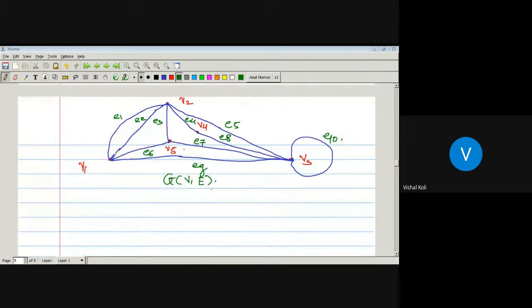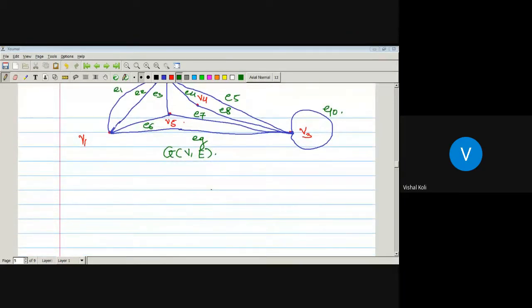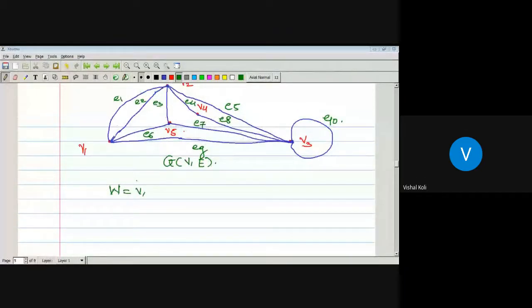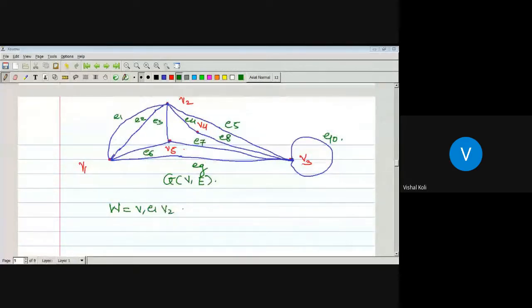Okay, so first we will take one walk from vertex U to vertex V. That is, here we will take a path from V1 to V5. So let us take walk W as V1, E1, V2, E5, V3, E10, V3, E5, V2, E3, V5. Okay.